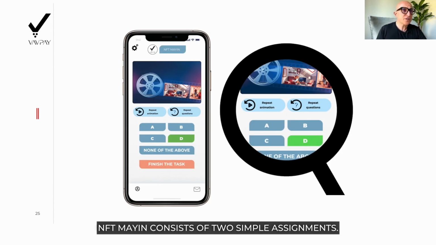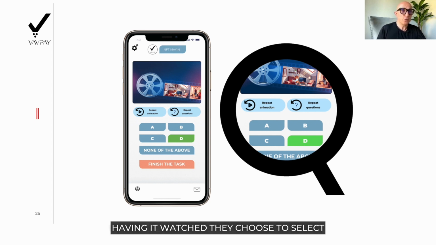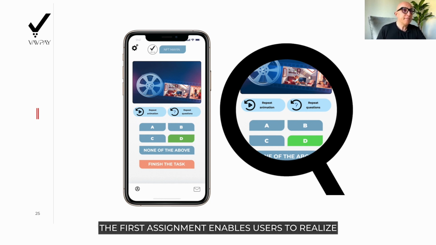NFT mine consists of 2 simple assignments. In the first assignment, users once a day, 6 days in a week, are going to watch a 60-second video scene. Having it watched, they choose to select 1 out of 5 statements that they must associate with. The first assignment enables users to realize to what observations they are most addicted to.